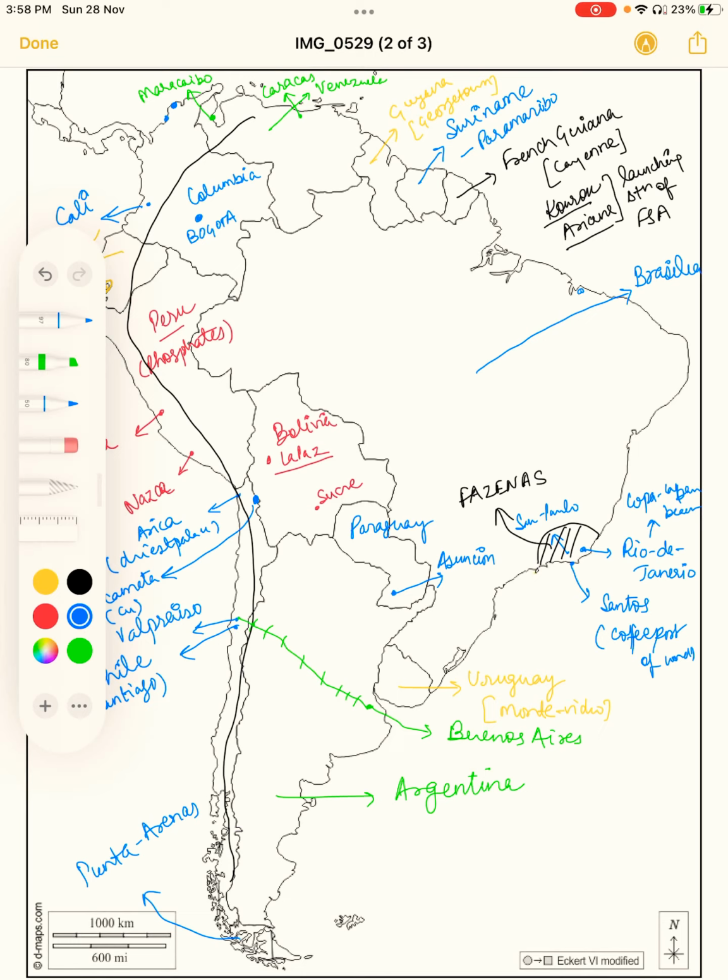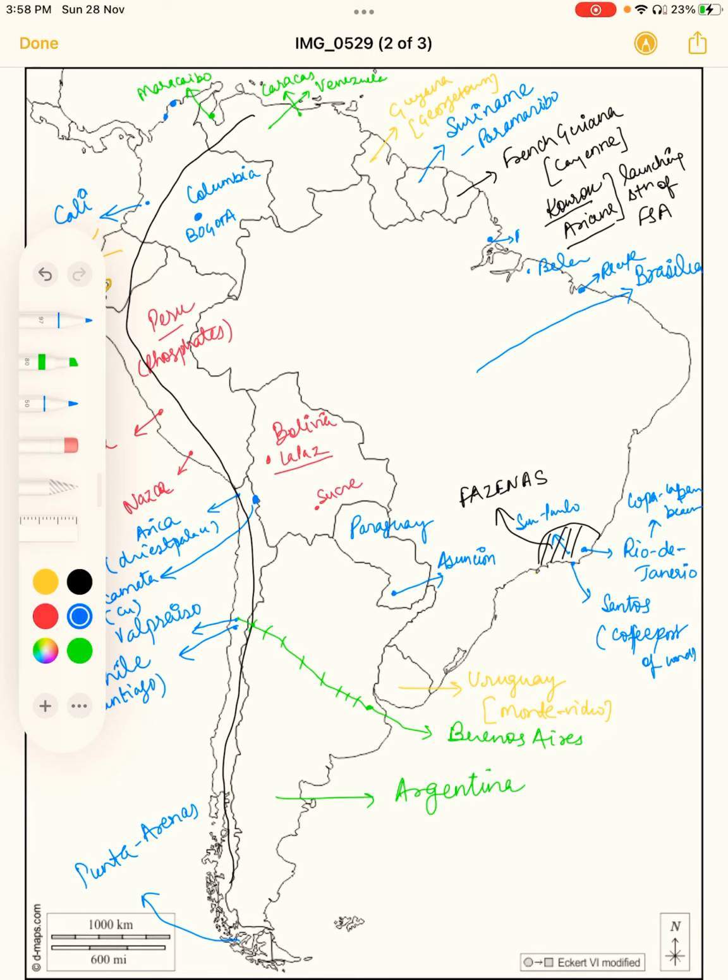Here is a place known as Recife. Here Belém. Here you would come across the mouth of the Amazon River, and here is a city known as Macapa. So here is the Amazon River, and these are some tributaries. The innermost navigable place on the Amazon River is Manaus. So from Manaus to Macapa it is navigable. Another important place for iron mining is Carajás, the world famous iron mine in Brazil.